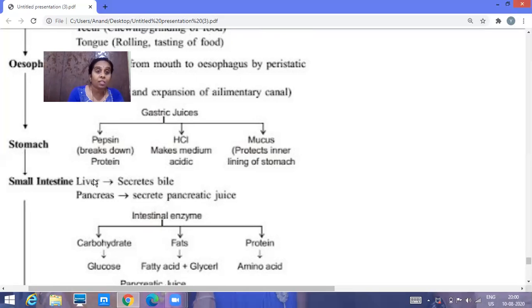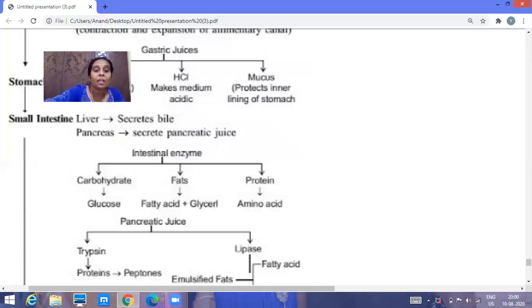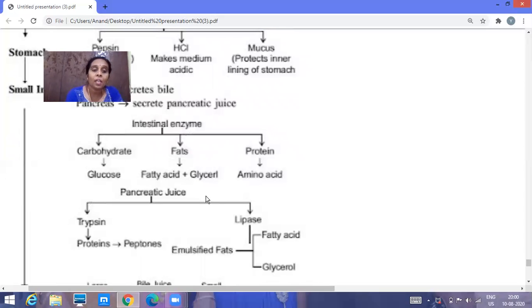Then the pancreas, the leaf-like structure I showed, also secretes a juice called pancreatic juice. This pancreatic juice consists of enzymes. Bile juice did not have any enzyme, whereas the pancreatic juice consists of enzymes called trypsin and lipase. What's the function of trypsin? It converts the protein into peptones, whereas lipase converts the emulsified fat.